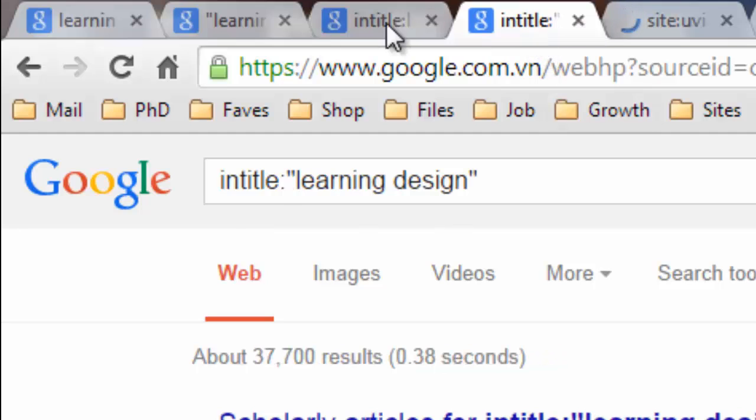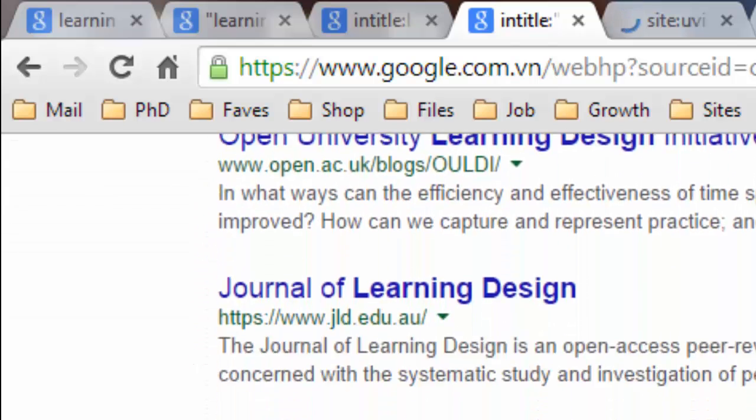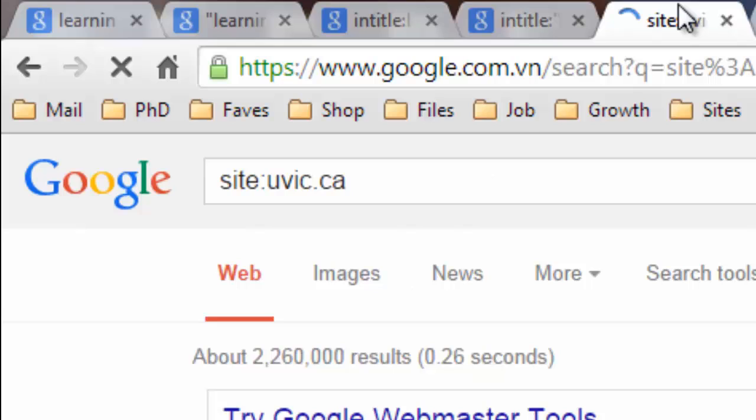Notice that there are nearly 13 million results. In the next example, I use quotes around the words learning design as well as the intitle operator. This search string results in pages with the phrase learning design in the title. Notice that there are now only nearly 40,000 results, much fewer than 13 million, but these pages are likely much more relevant.